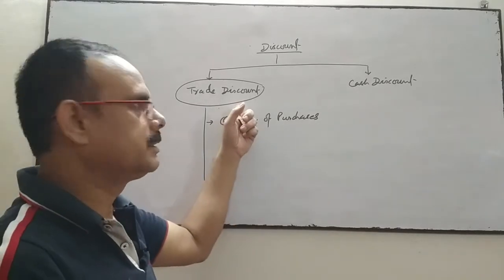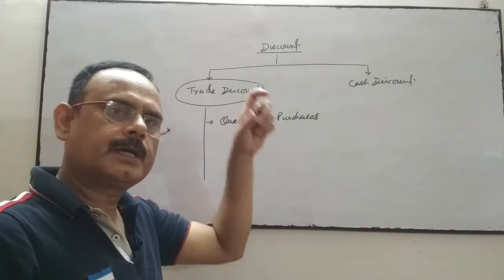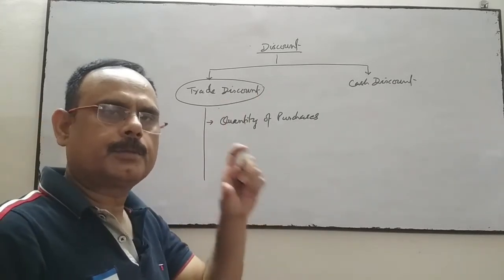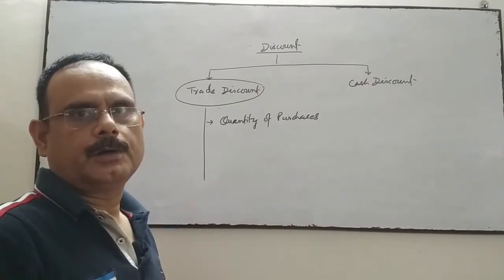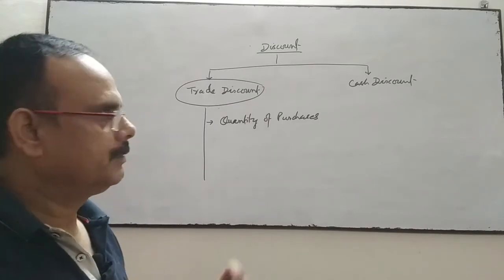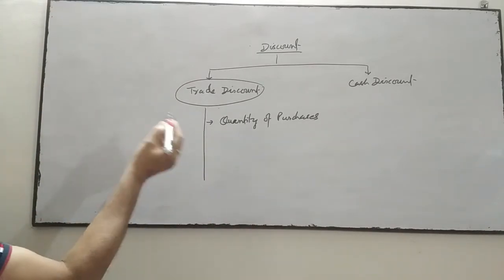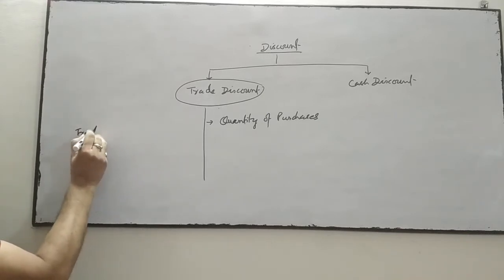This discount is given to the customer so that the customer will purchase more and more quantity of goods from the seller. For example, suppose the seller has given the trade discount in this way.